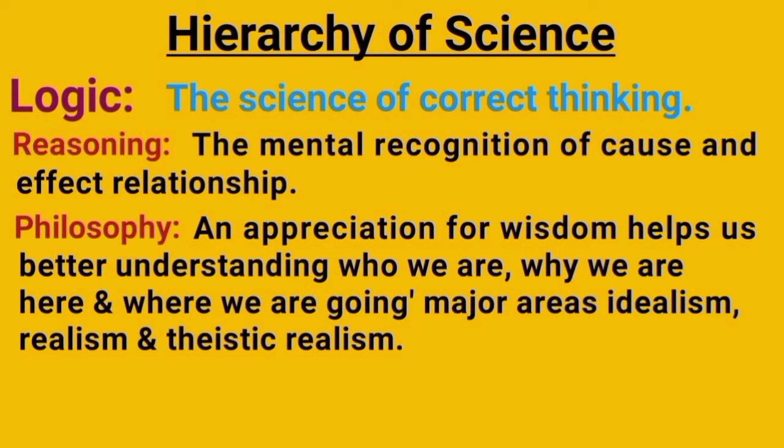Logic. Here, formal science's second category, logic, and its two subclasses, reasoning and philosophy, definitions are given. Logic is the science of correct thinking, whereas reasoning is the mental recognition of cause and effect relationship. We can describe an event by just considering the cause and explain its effects, or vice versa. Philosophy is an appreciation for wisdom, helps us better understand who we are, why we are here, and where we are going. Its major areas are idealism, realism, and theistic realism.